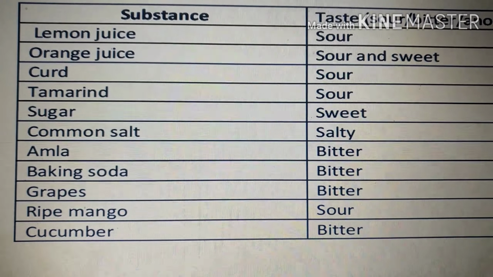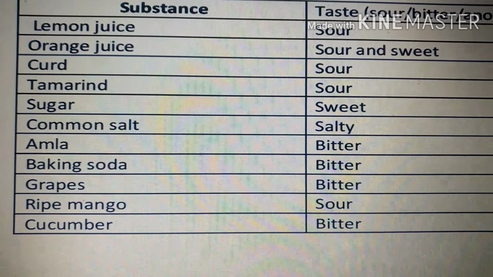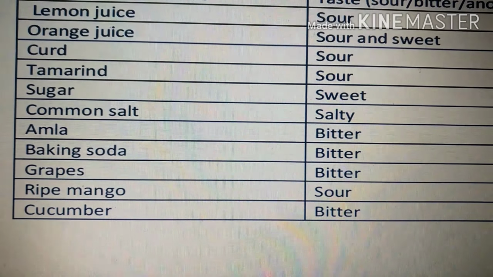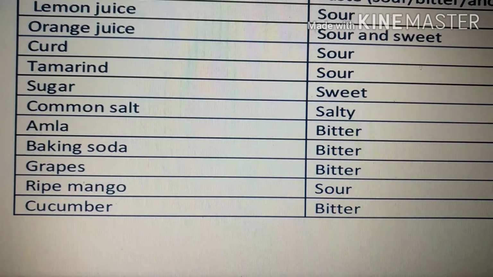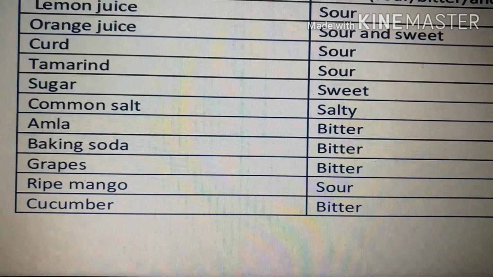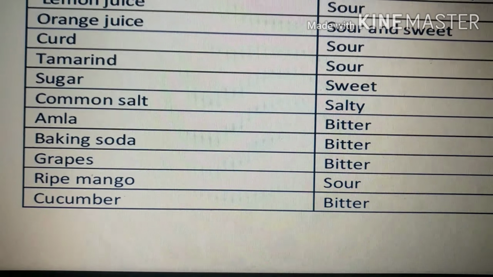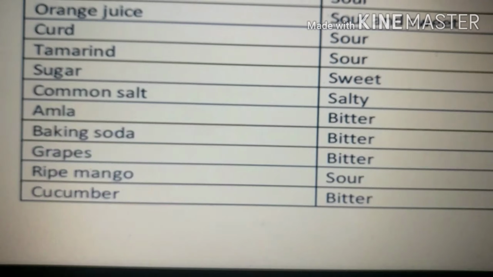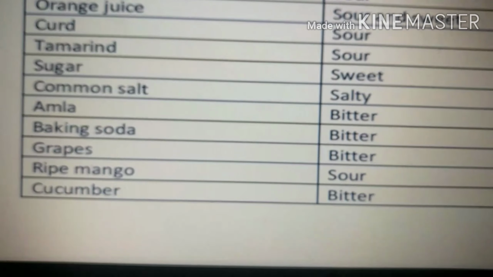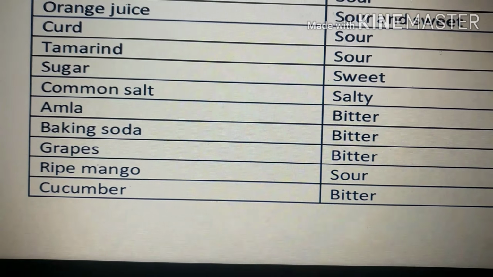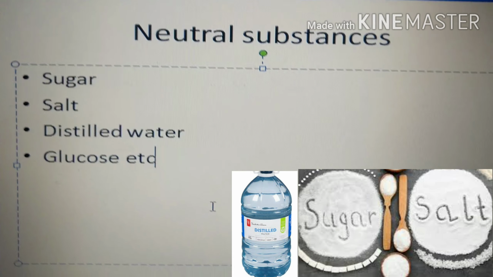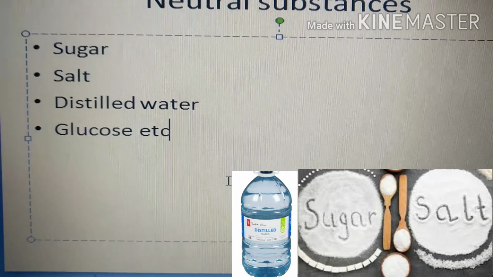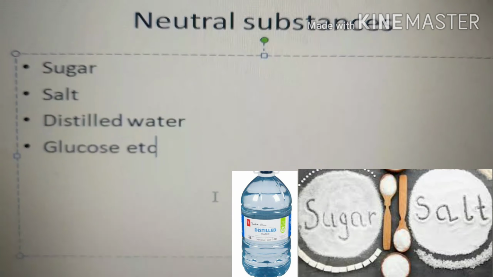What do we call those substances which neither taste bitter nor sour? For example, if you take sugar as well as salt, what do we call them? They are called neutral substances. Those substances which are neither acidic nor basic in nature are called neutral substances. For example, sugar, salt, distilled water and glucose are examples of neutral substances.